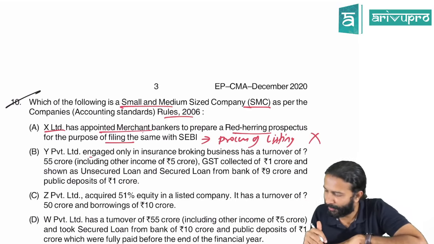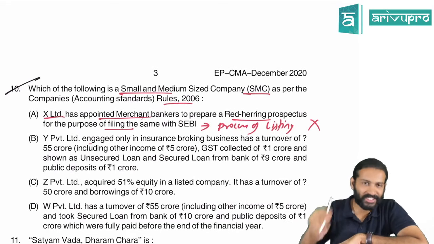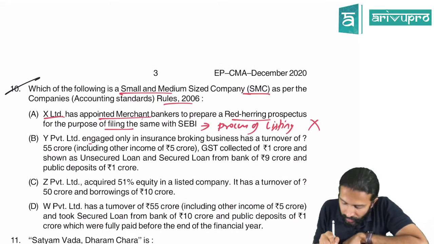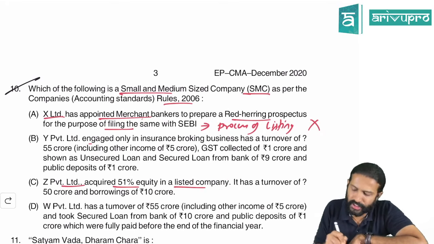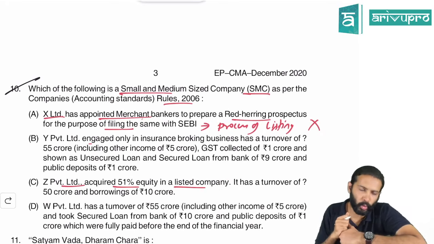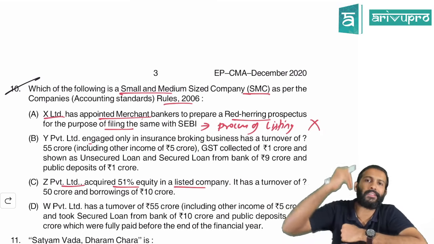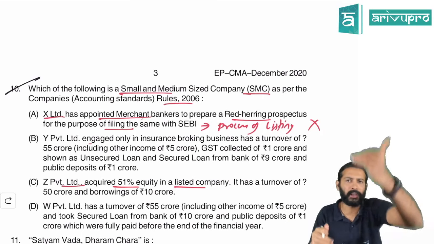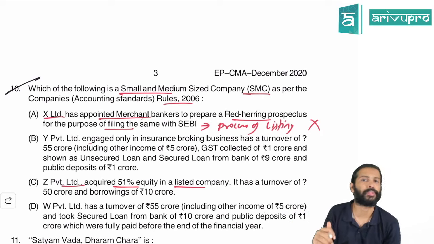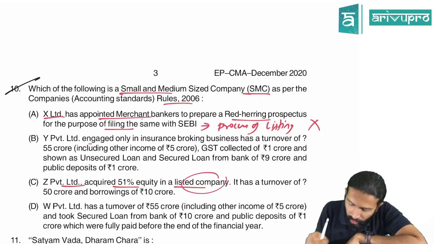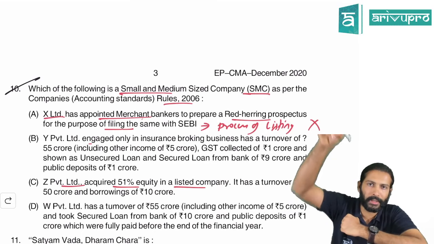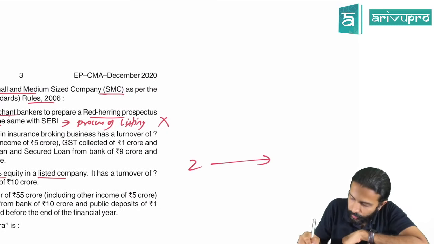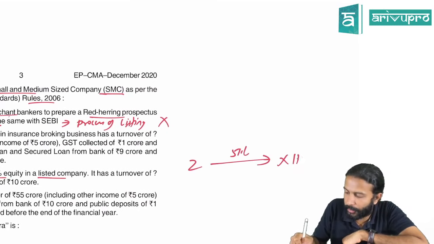So the first one is not the right one. Z Private Limited acquired 51% equity in a listed company. One of the rules for you to be an SMC is you should not have any holding or subsidiary company which is non-SMC. Here Z Private Limited is a holding company of another company. Let's say Z Limited has 51% of X Limited.